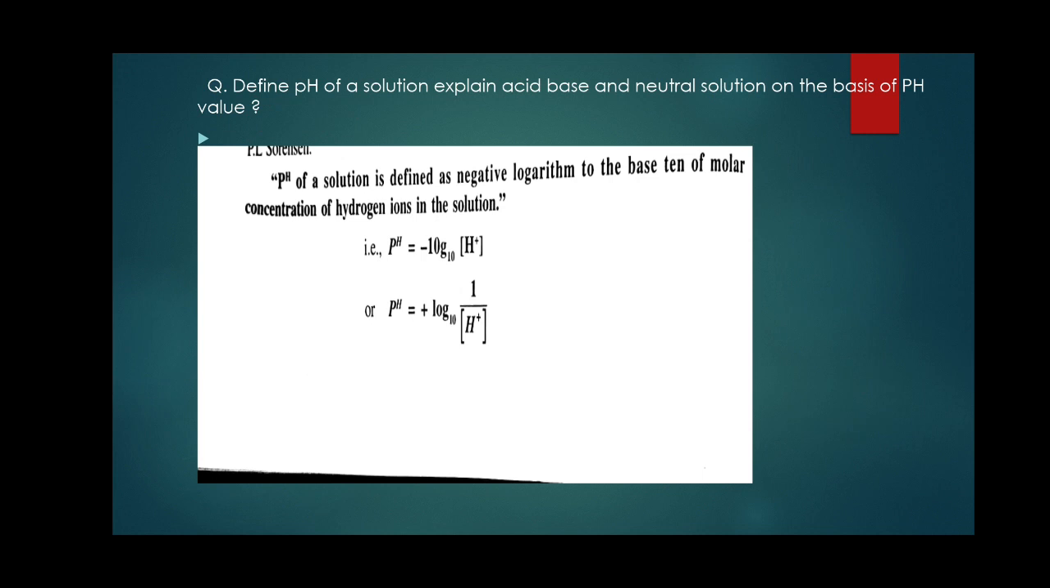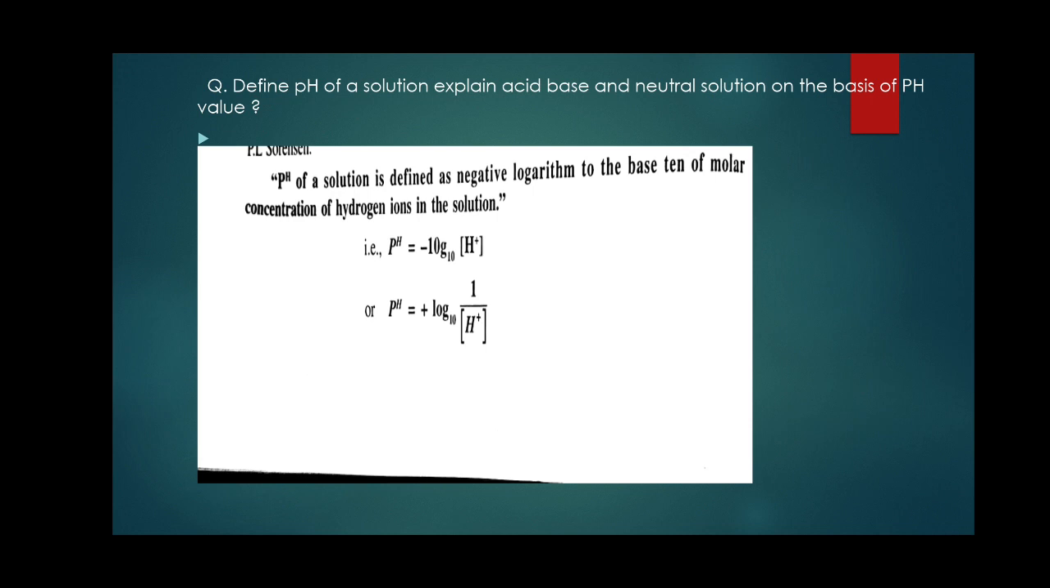So, pH of a solution. pH is a very important, frequently asked question: define pH of a solution, and explain acid, base and neutral solution on the basis of pH value. pH stands for hydrogen ion concentration. In a chemical solution, if the hydrogen ion concentration increases, it becomes acid. If the hydrogen ion concentration decreases and OH minus increases, it is called a base. If hydrogen ions and hydroxyl ions are exactly equal, we call it a neutral solution. So in chemistry, there are acids, bases and neutral solutions.